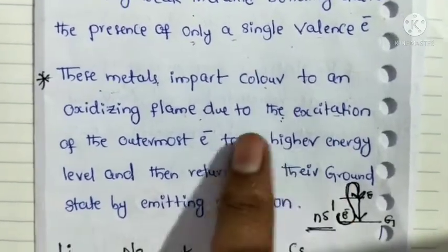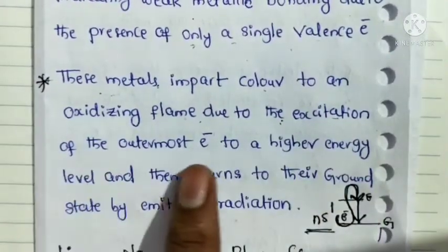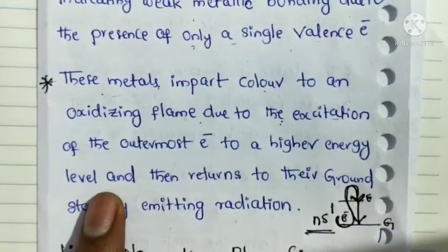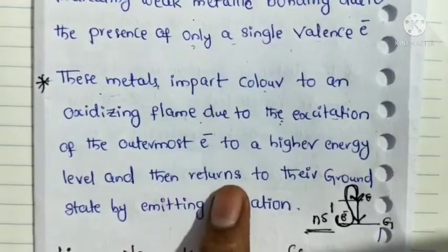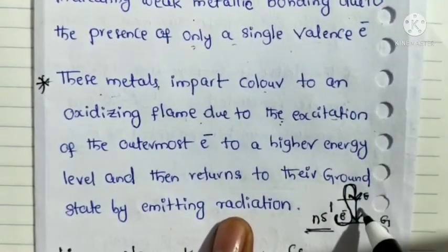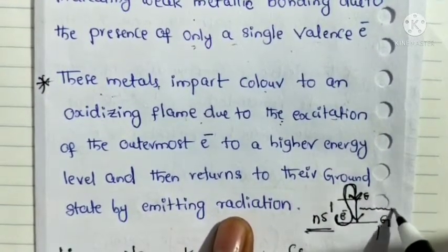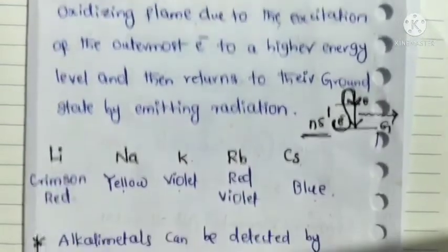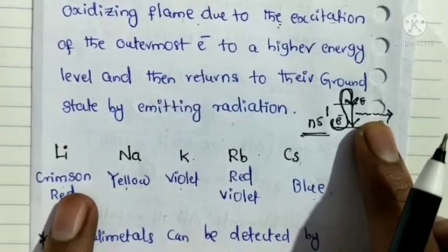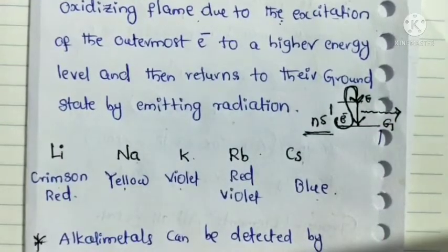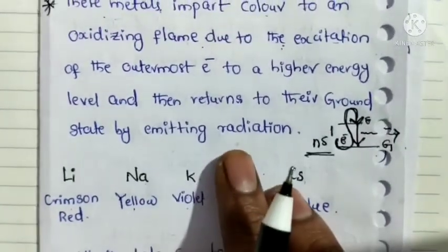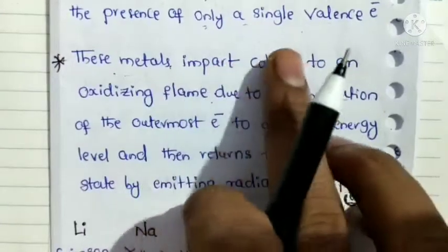That is the meaning here: the outermost electron goes to a higher energy level and then back to its ground state by emitting radiation. The emitted radiation is nothing but the color. Understand? That is what makes metals impart color.